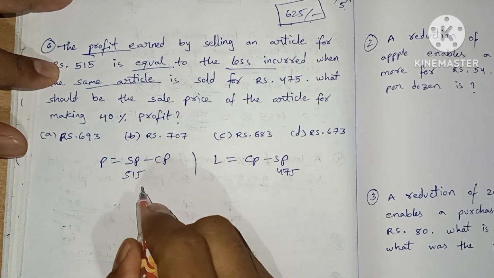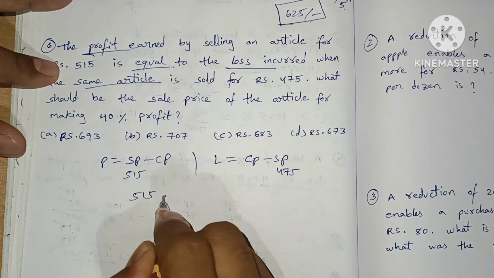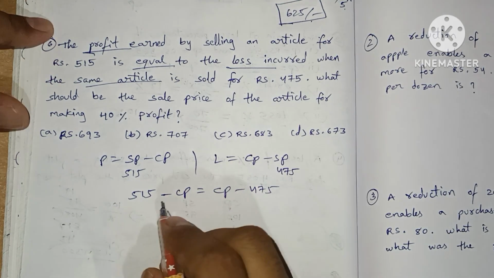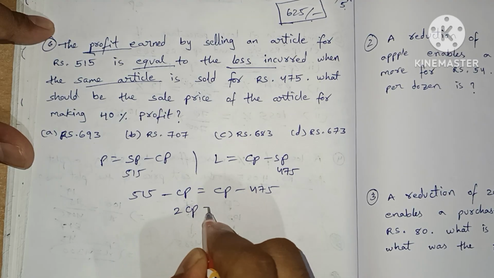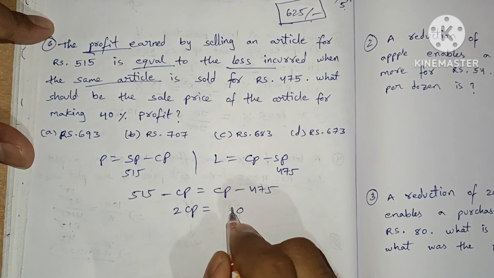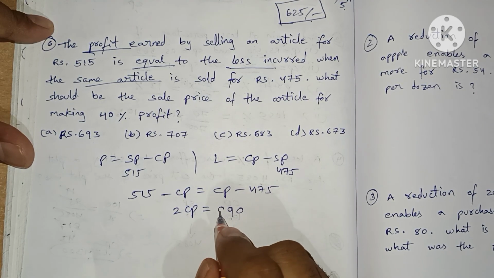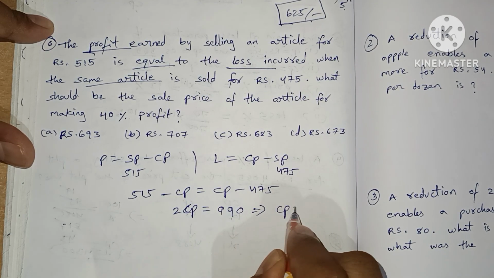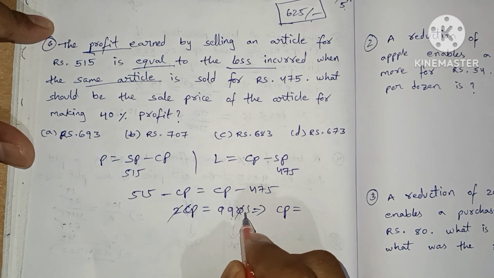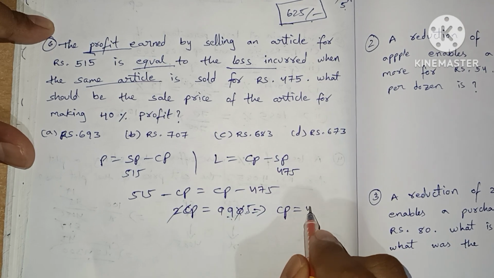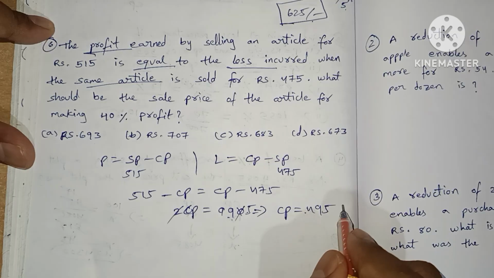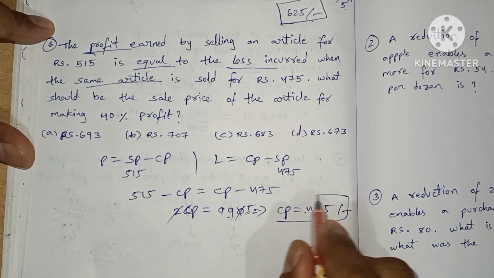Now these are equal, means 515 minus CP equals CP minus 475. So 2CP equals 990. So CP value is 495. Cost price is 495 rupees.